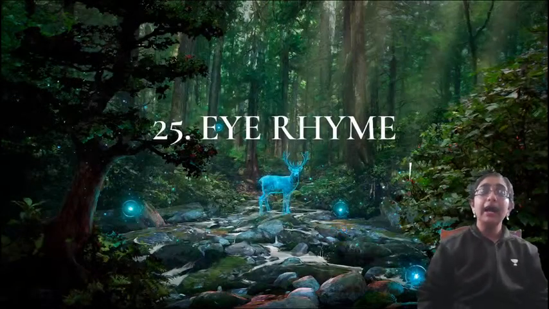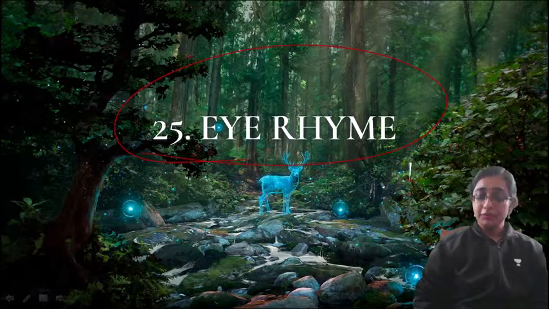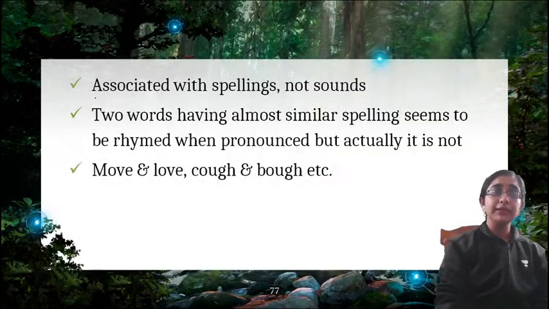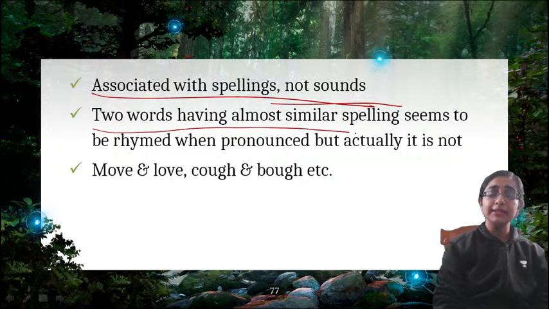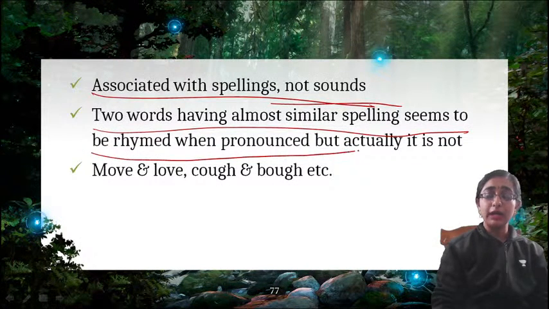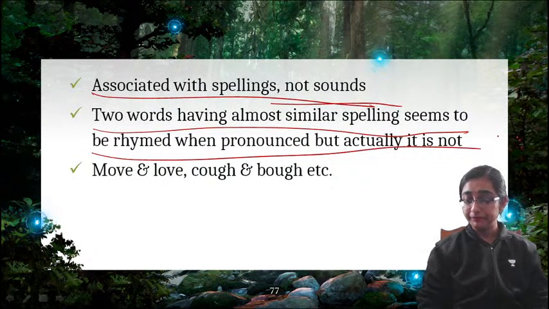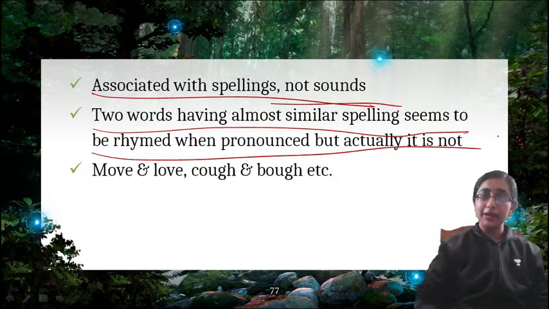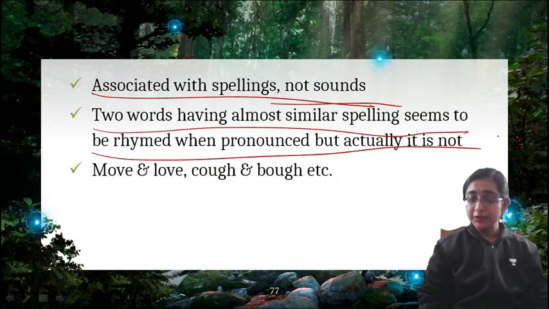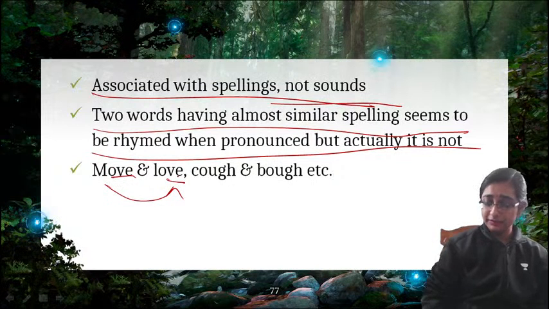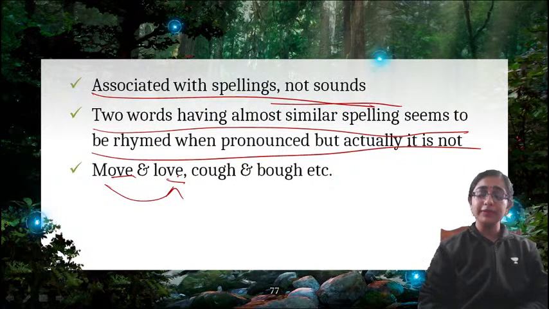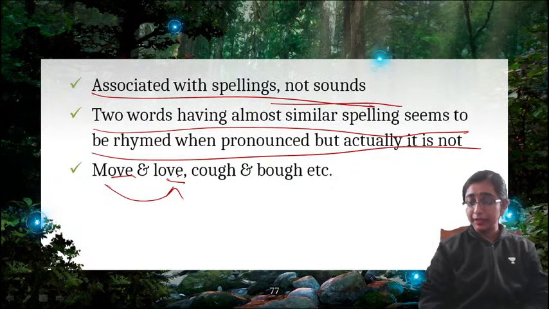Now, next is eye rhyme. What is eye rhyme? Eye rhyme means associated with spellings, not sound. Two words having almost similar spelling seem to rhyme when read, but actually they do not. That is why it is called eye rhyme. Because looking at them it seems like it will rhyme, but actually it does not rhyme. So how? Move and love. There is no rhyme between them, but the spellings are almost the same. There is also OVE, OVE. When we read these two words, we often think that it will rhyme, but actually it doesn't rhyme. That is why it is called eye rhyme.